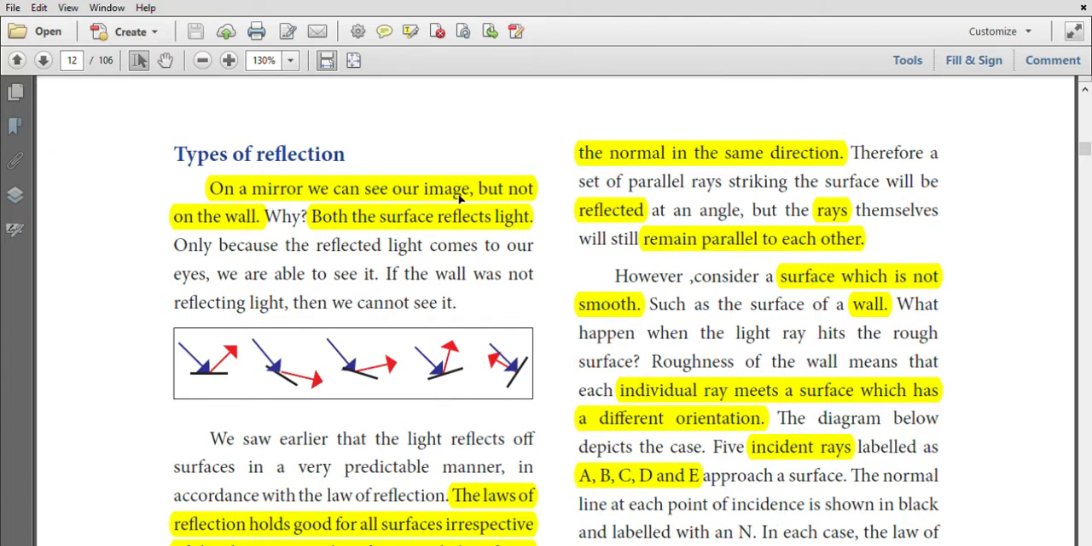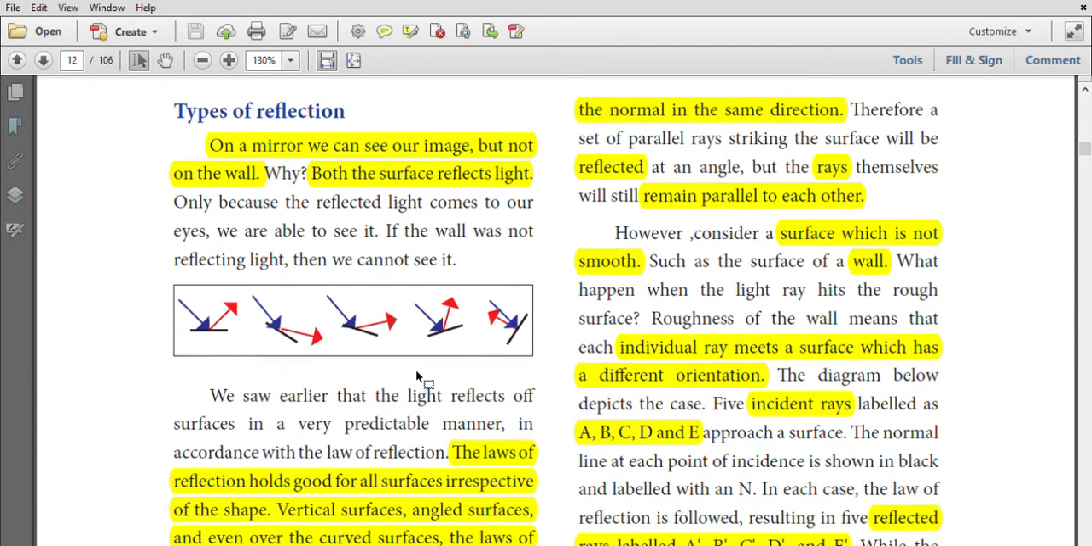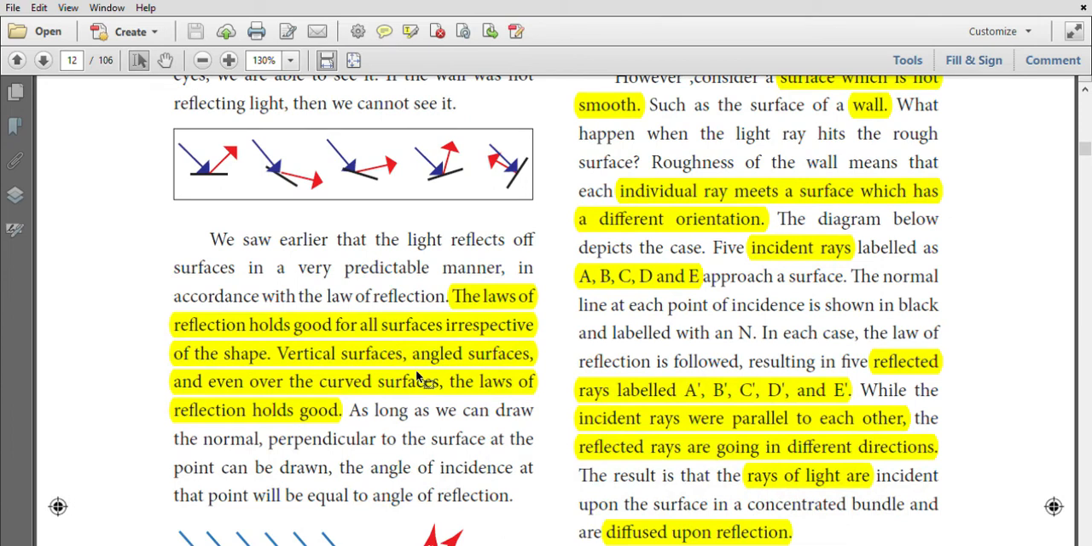Types of reflection. On a mirror, we can see our image, but we cannot see an image on the wall. Both surfaces reflect light, but we can see the image in the mirror, but we cannot see the image on the wall. The law of reflection holds good for all surfaces irrespective of the shape. The vertical surface, angled surface, even curved surface follow the law of reflection.